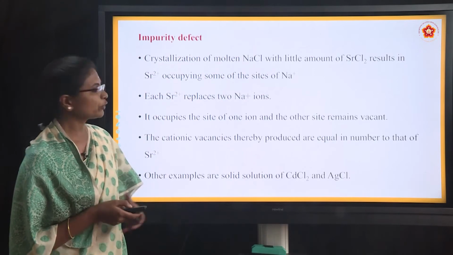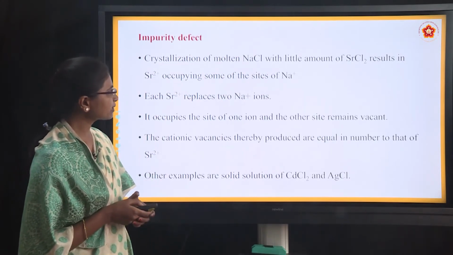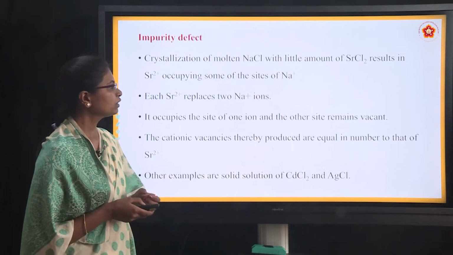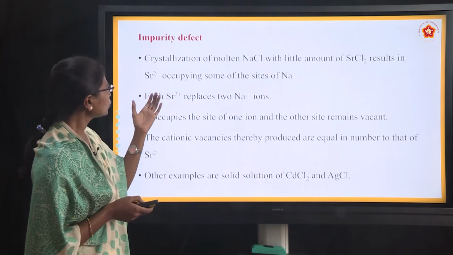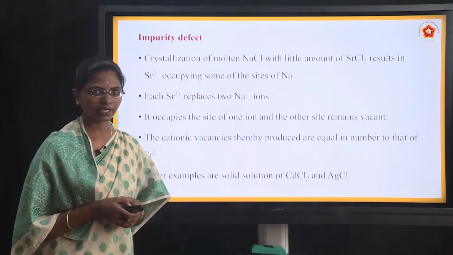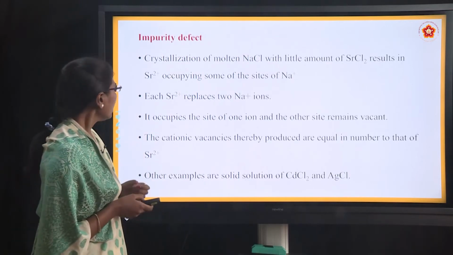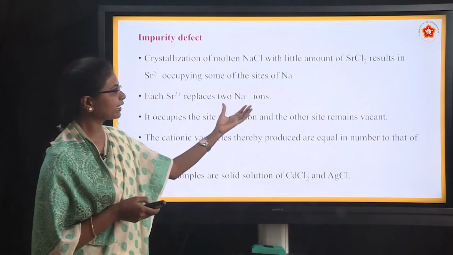Next one is impurity defect. Crystallization of molten NaCl with a little amount of SrCl2 results in Sr2+ occupying some of the sites of Na+ ions. Each Sr2+ replaces 2 Na+ ions.